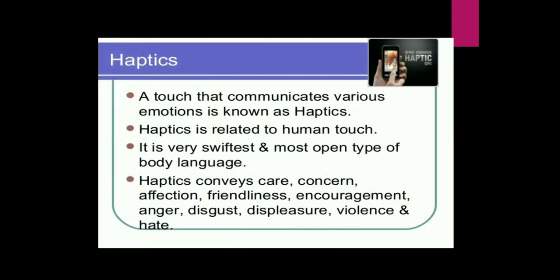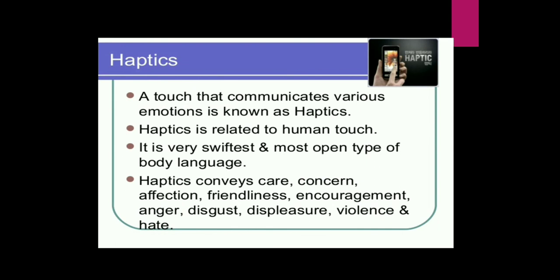Second type is haptics. This is the second non-verbal code of communication. A touch that communicates various emotions is known as haptics. Haptics is related to human touch. It is a very sophisticated and most open type of body language. Haptics conveys care, concern, affection, friendliness, encouragement, anger, disgust, displeasure, violence, and hate. So, communicating through touch is another important nonverbal behavior.